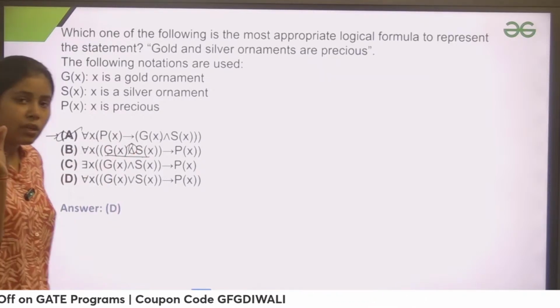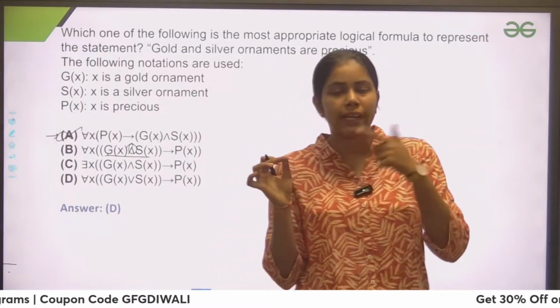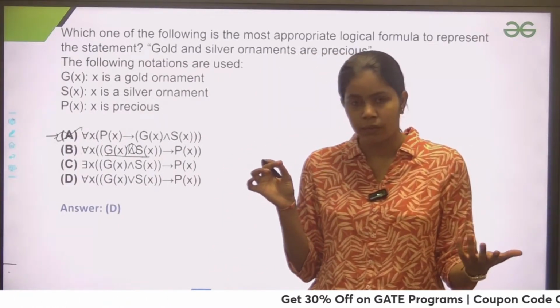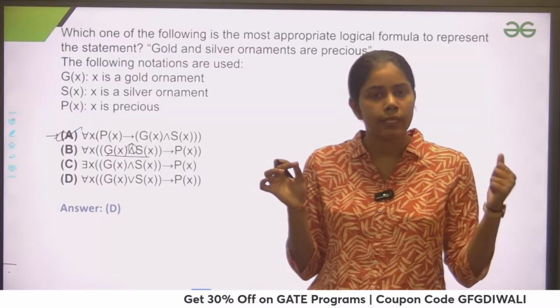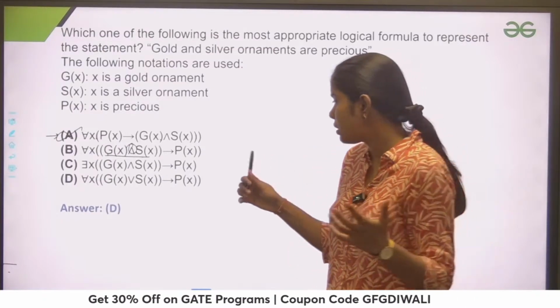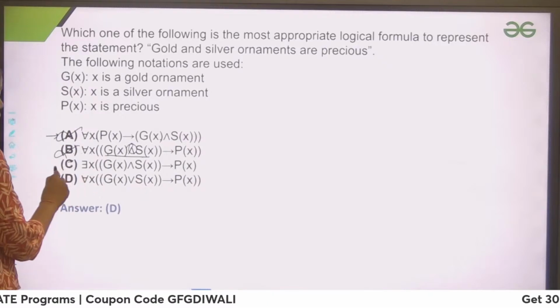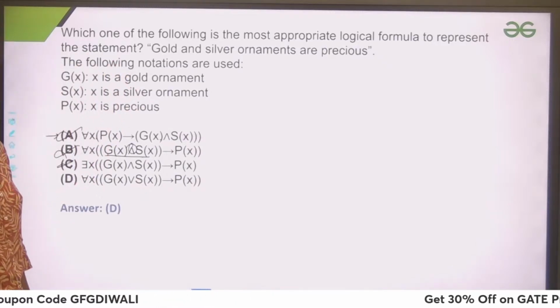But can any ornament be both gold and silver at the same time? That is not possible at all, right? X is both gold and silver at a particular time. So this statement is not making any sense, and the exists version would not be true either, because they are saying that all gold and silver ornaments are precious.